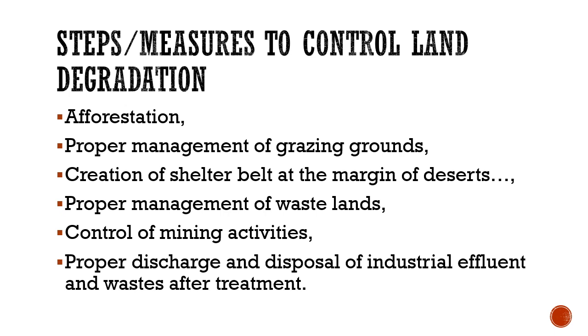Next is proper discharge and disposal of industrial effluent and waste after treatment. So these are some of the important measures which can help in controlling land degradation in India.